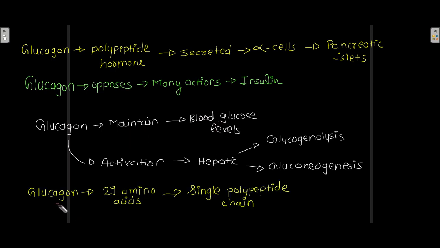Glucagon contains 29 amino acids arranged in a single polypeptide chain. One thing important to remember is that glucagon opposes many actions of insulin.